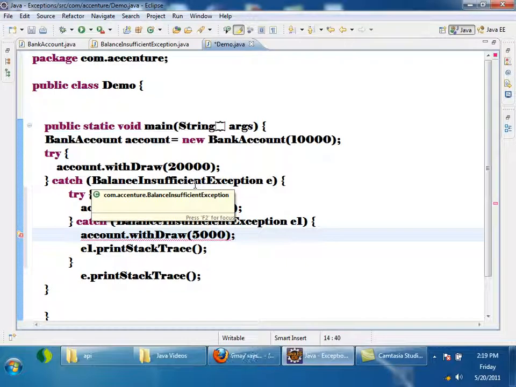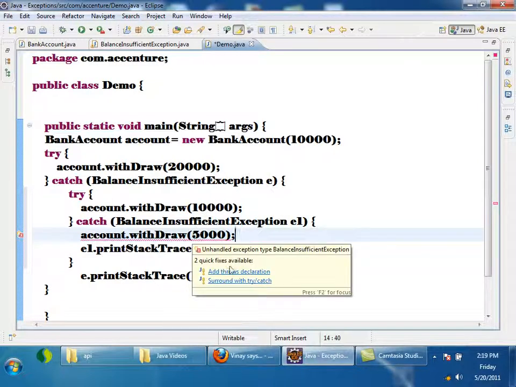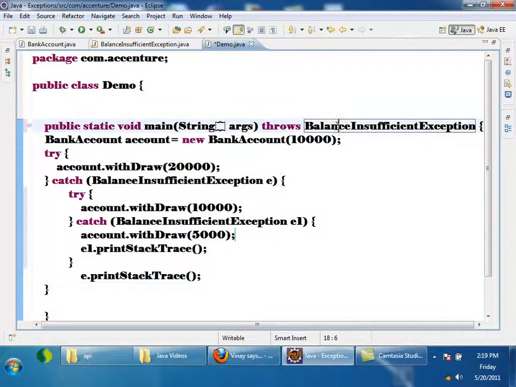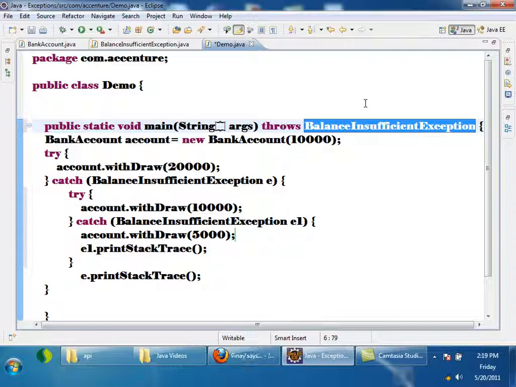Okay, if withdrawing 5,000 is also not possible, I don't want to withdraw again. So I want the program to terminate. I'll come out of the ATM, right? Now what I can do here is add a throws declaration. Now I am declaring main throws. So here I am not handling, right? If it is failing to withdraw 5,000 also, the program will terminate.